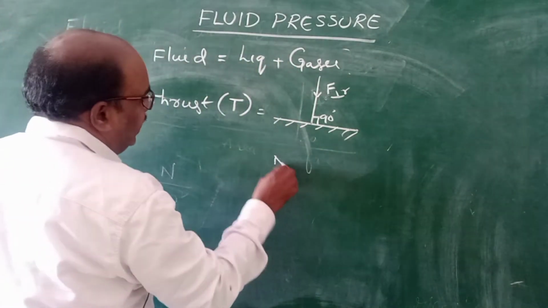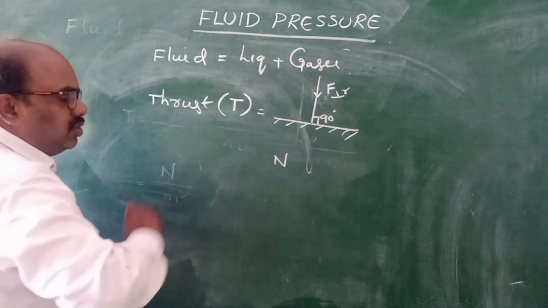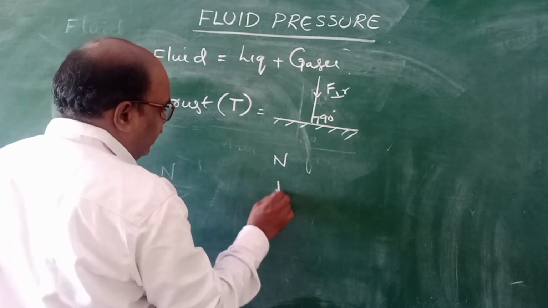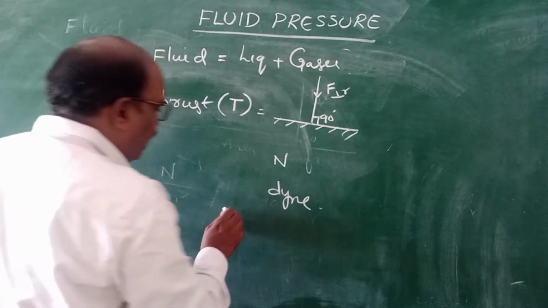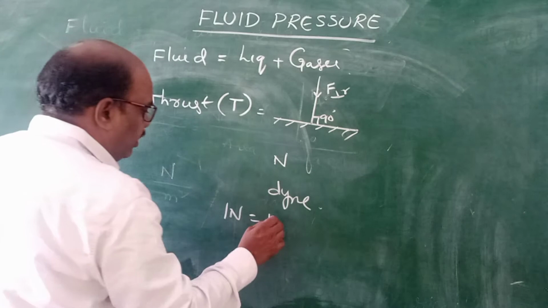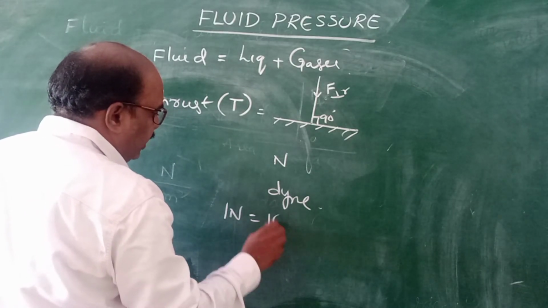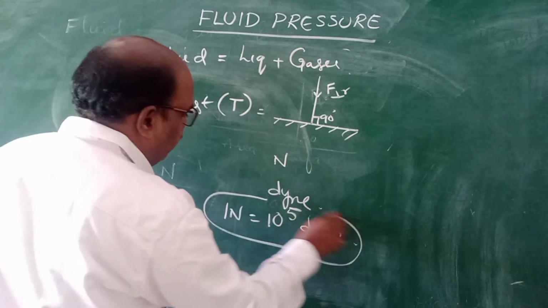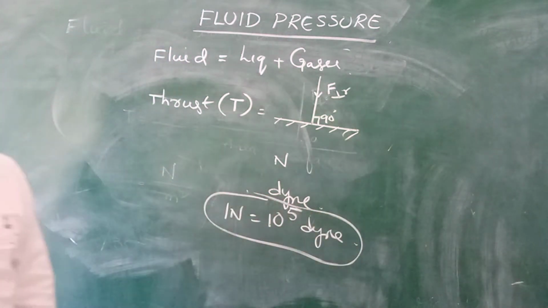The thrust unit and force unit are the same, that is Newton in MKS, and dyne in CGS. One more important point, children: 1 Newton equal to 10 power 5 dyne.